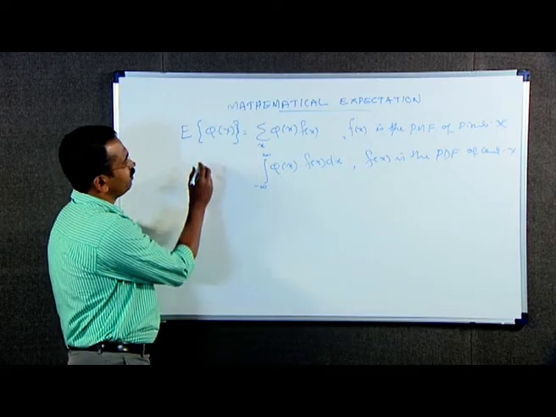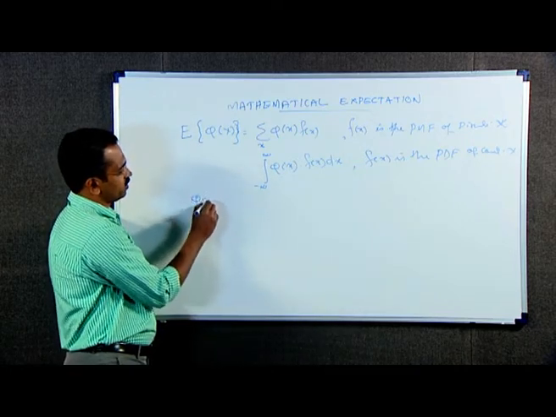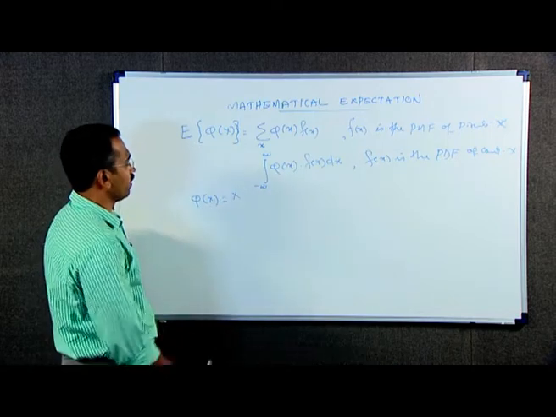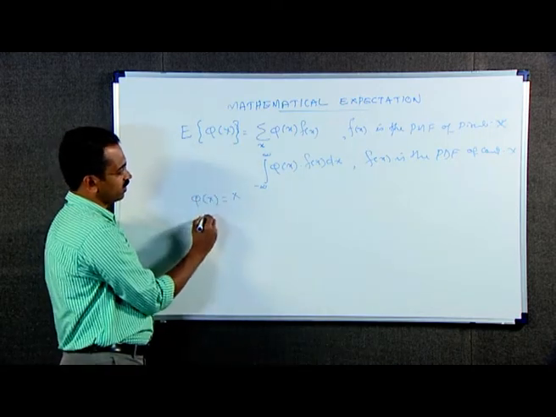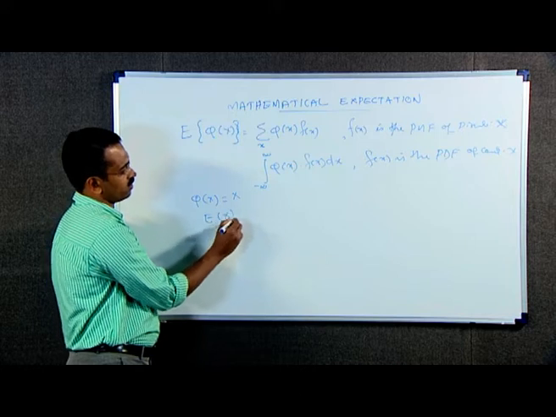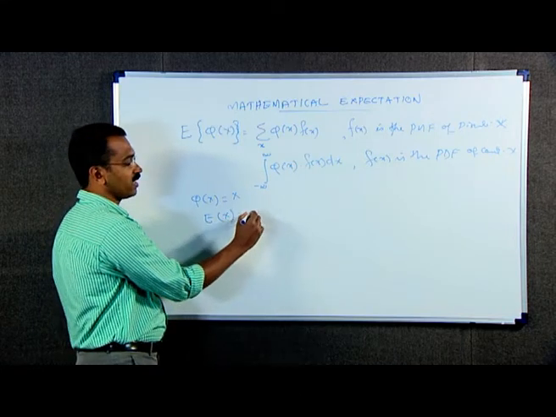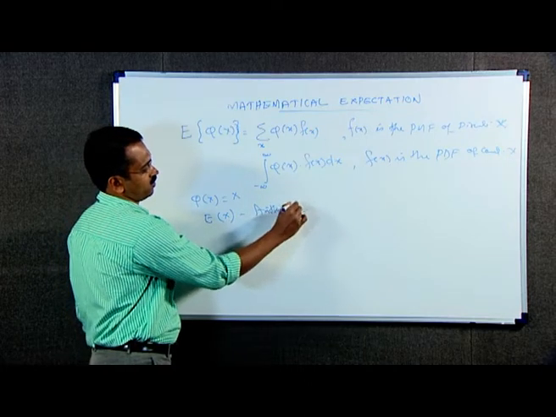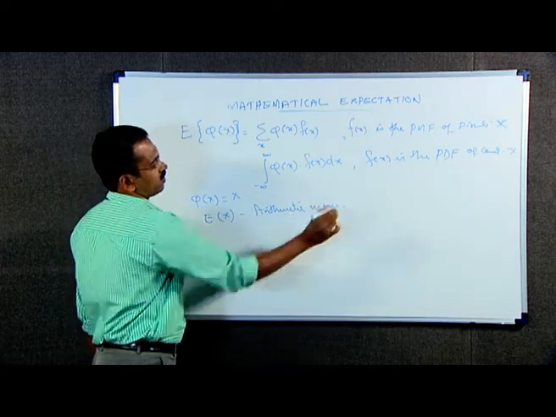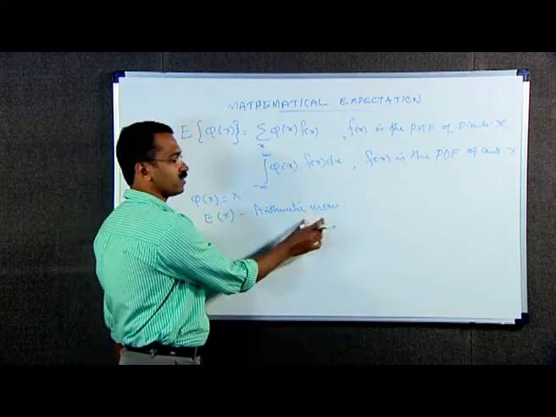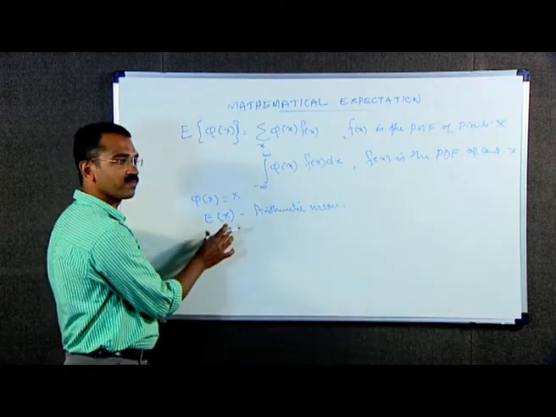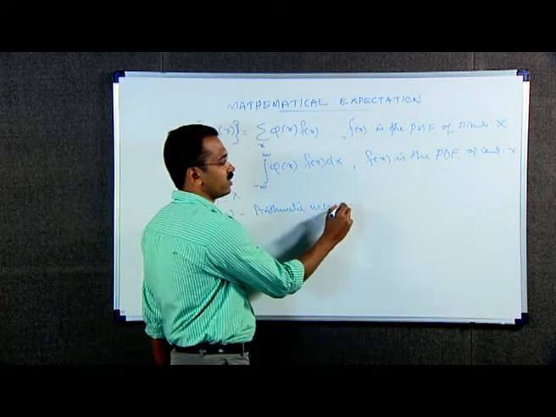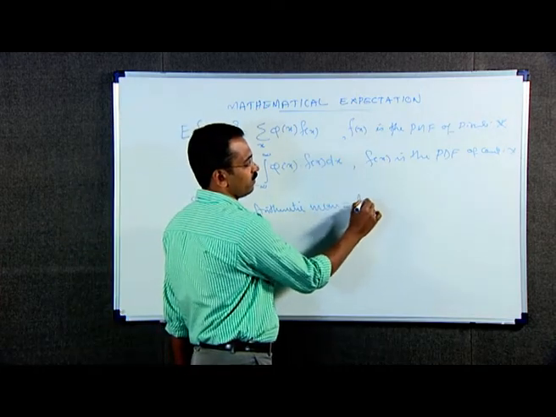Now, if we take phi of x as the identity function, then this expectation becomes E of x, which is known as the arithmetic mean. That is, the definition of arithmetic mean in terms of expectation is E of x. It is denoted as mu.